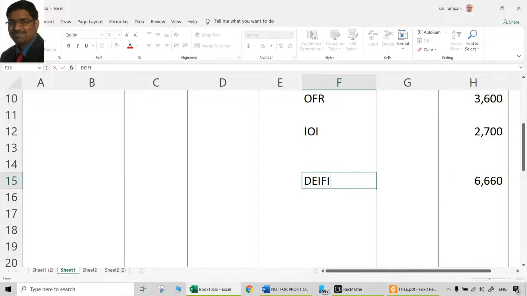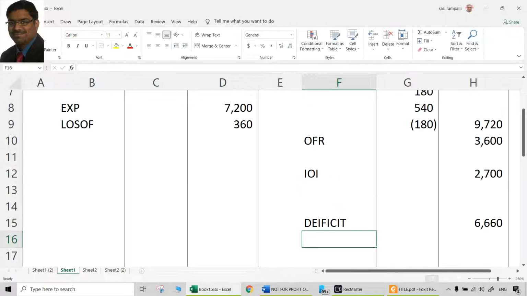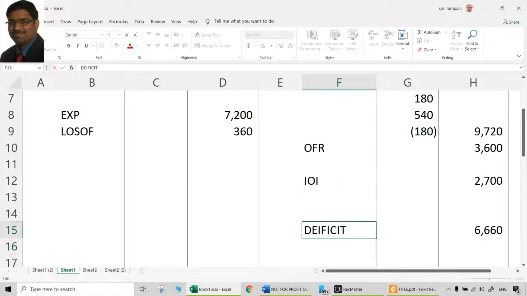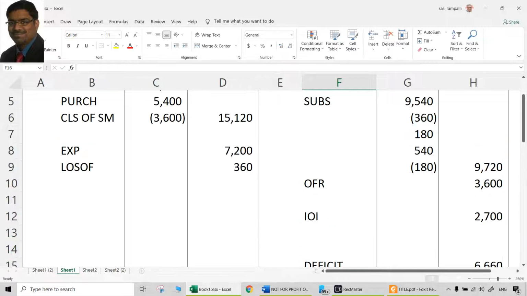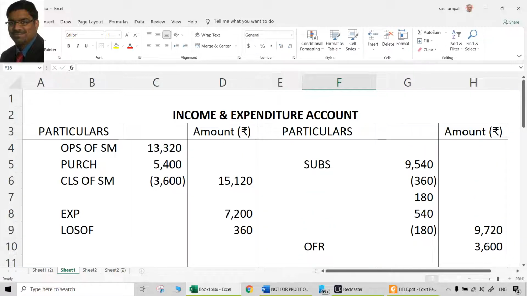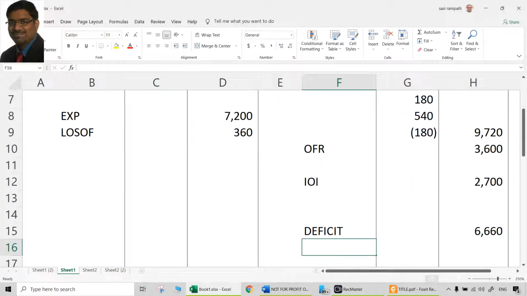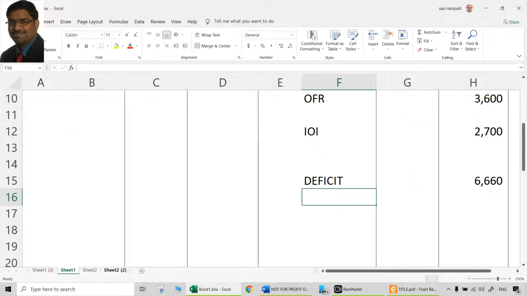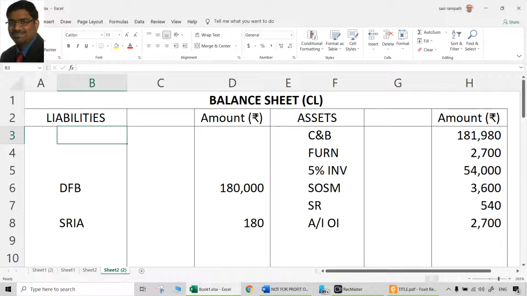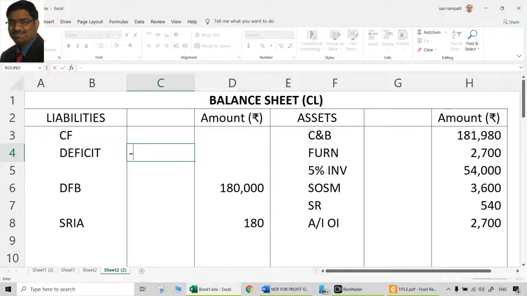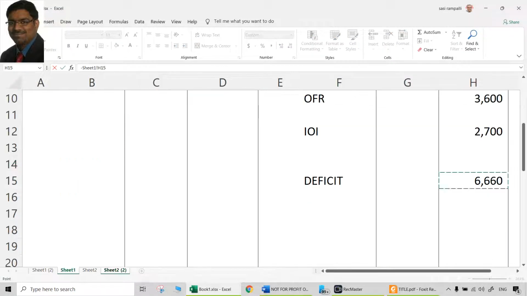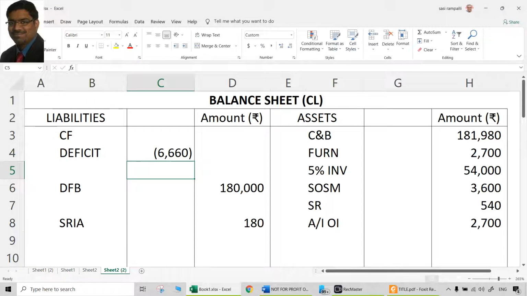Ideally, what should you call that? Instead of calling it a deficit, that is excess of expenditure over income. That is deficit, 6,660. Where should that go? Whatever is the capital fund in the beginning of the closing balance sheet, this should be reduced from that. Deficit should be reduced from that. That is 6,660. But we don't know the opening capital fund.